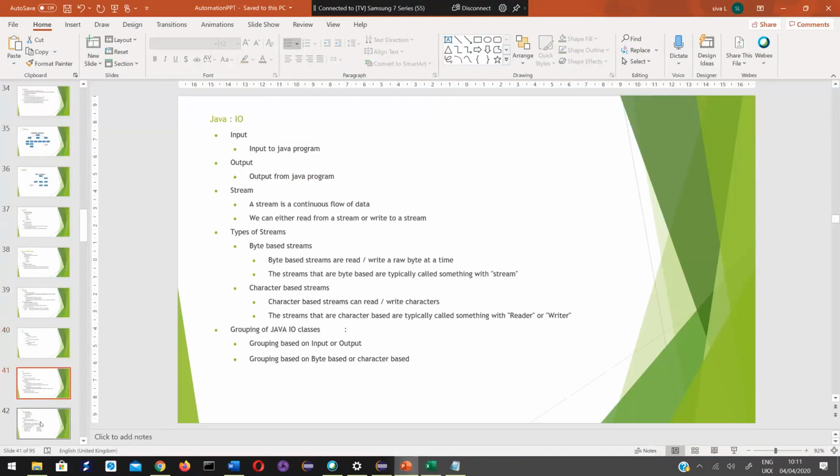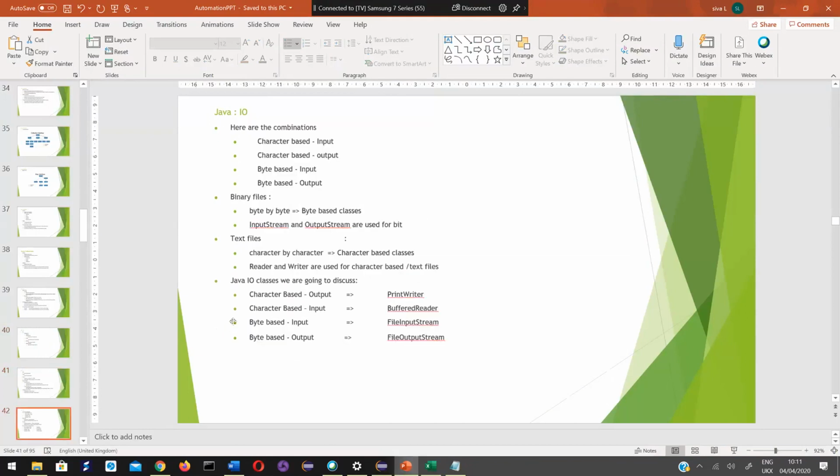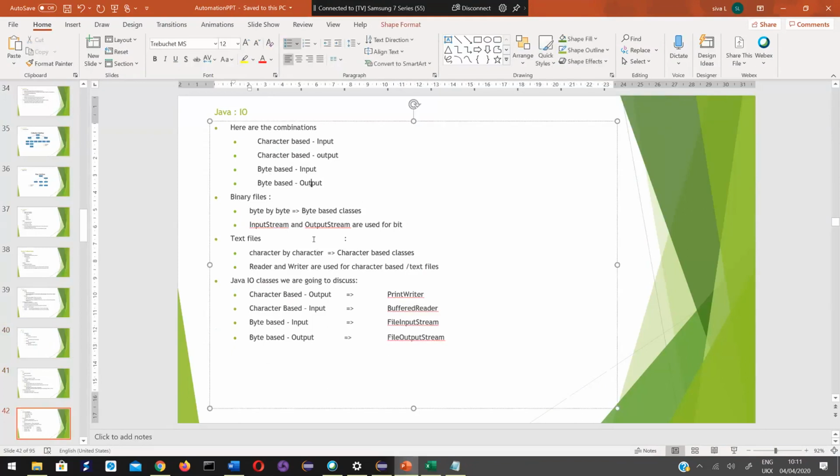Before going to this slide, let's see examples first. As I already told you, there are two types of files: text files and binary files. As I told you, there are dedicated classes to read and write to text files. Similarly, there are dedicated classes to read and write to binary files.